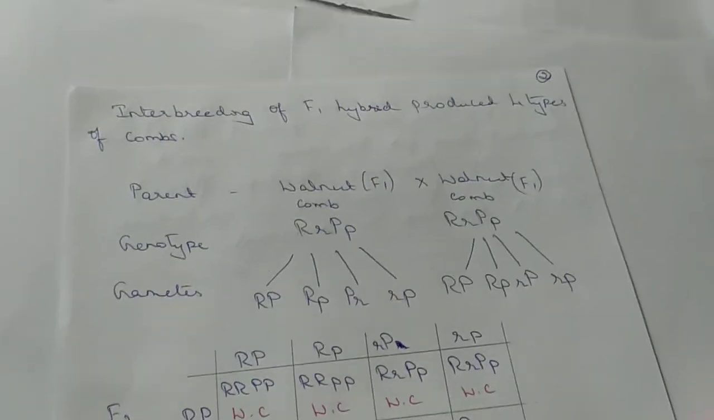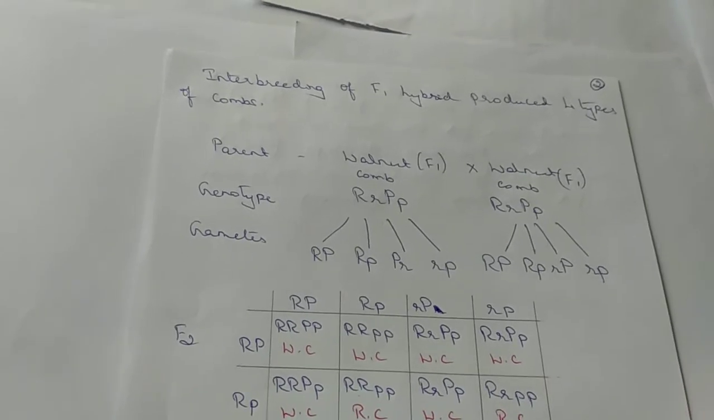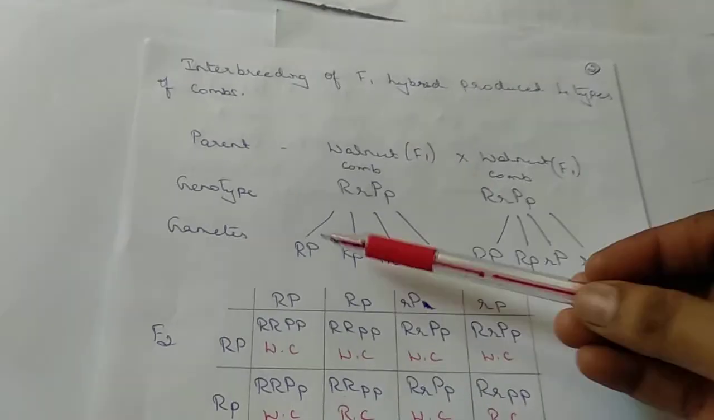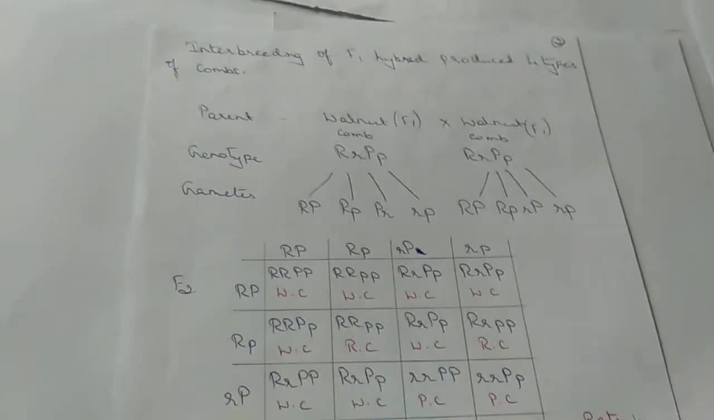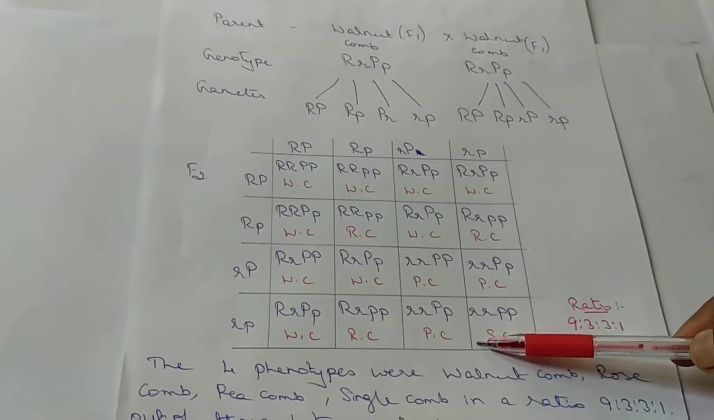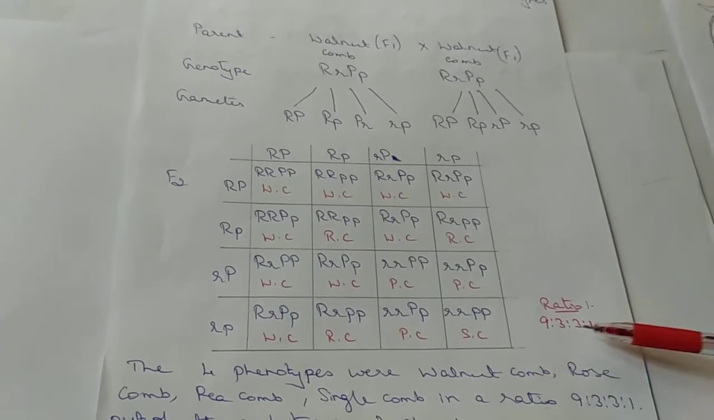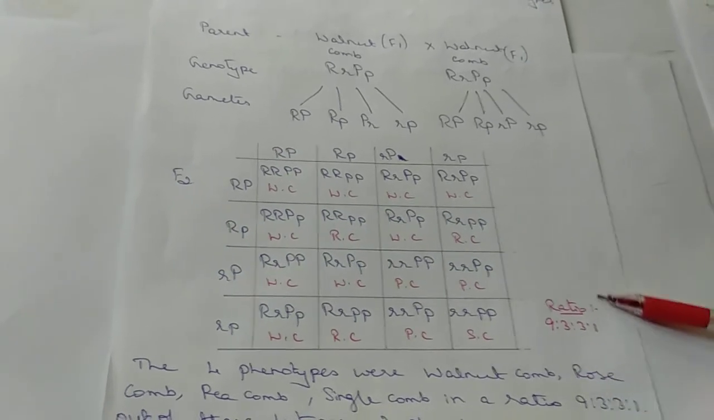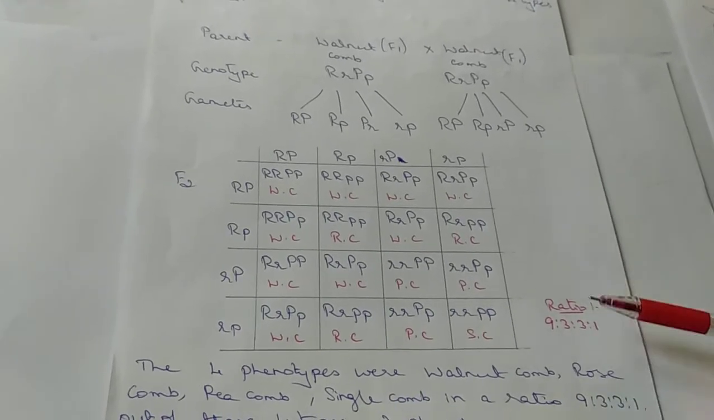Next, continue. Interbreeding of the F1 hybrid produced 4 types of combs. So here we have already taken the F1 hybrid. When you interbreed these two, we get 4 different types of gametes. When these 4 different types of gametes are plotted on a Punnett square, we get 4 different types of phenotypes in a ratio of 9:3:3:1, which is the same ratio that arises in Mendelian genetics, that is in the dihybrid cross.